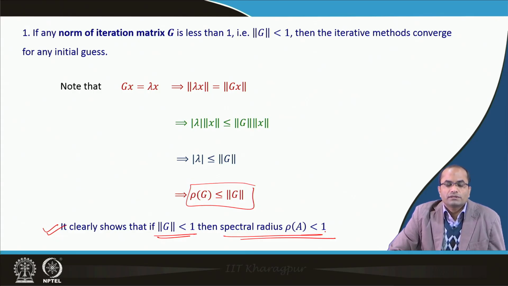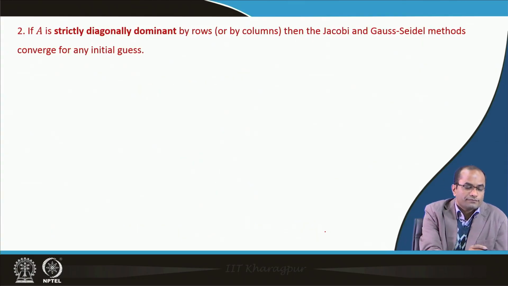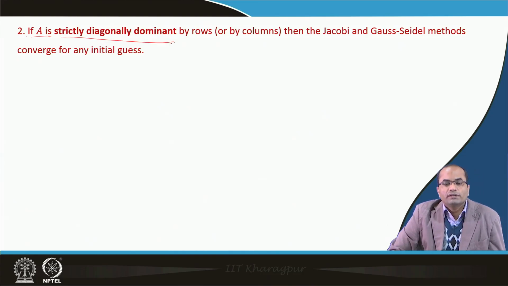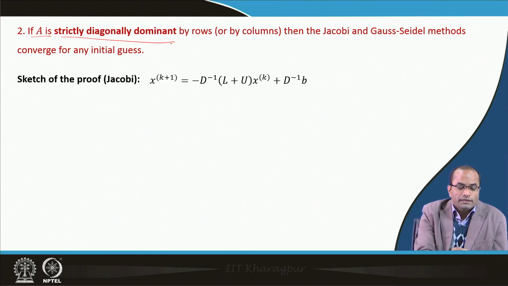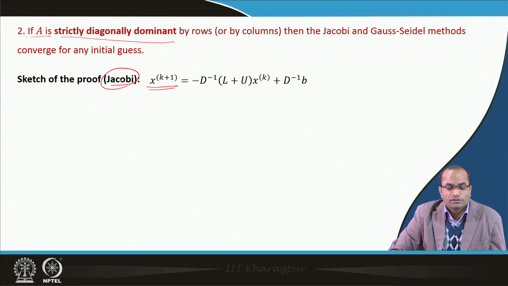So, this is the sufficient condition for checking the convergence of the iteration matrix of the iterative scheme. The second one we have discussed: if A is strictly diagonally dominant by rows, then the Gauss-Jacobi and Gauss-Seidel methods converge for any initial guess. This we can also take a look at here. Just consider, for instance, the Jacobi one; again we can do similar steps for the Gauss-Seidel one.